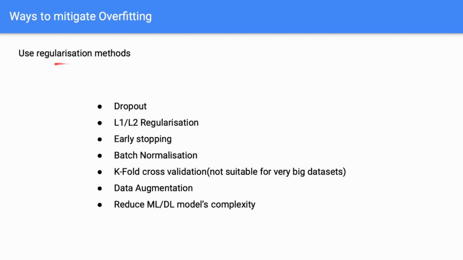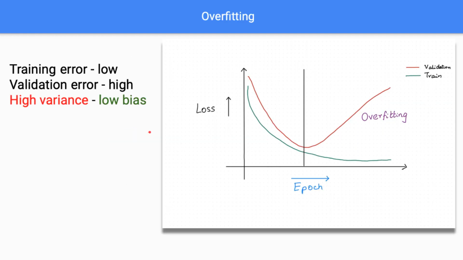You can use all the regularization methods to mitigate overfitting. You can use dropout by reducing the number of active neural connections, and L1 L2 regularization penalizes the weights in the machine learning model in order to penalize the training error, and this would eventually improve the validation error. And early stopping is nothing but literally stopping at the epoch where the validation accuracy stops increasing while the training error is decreasing. So early stopping would stop the training process at this point.